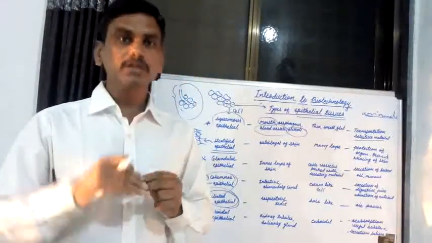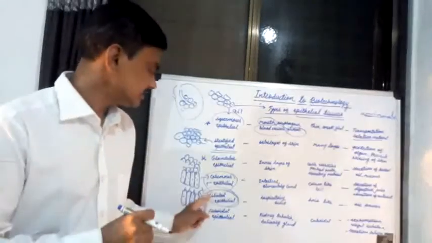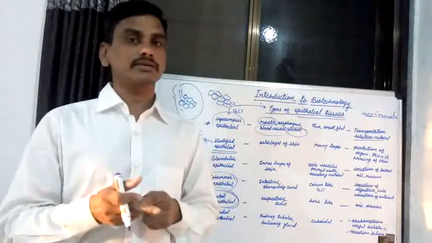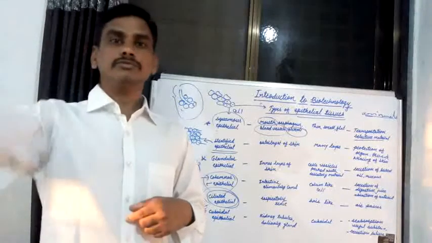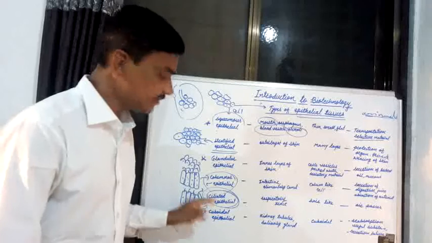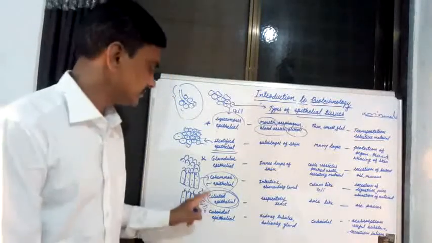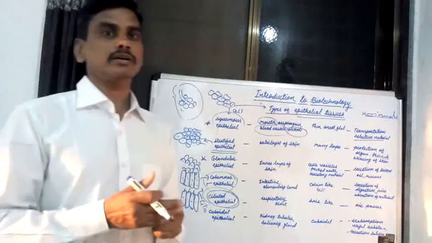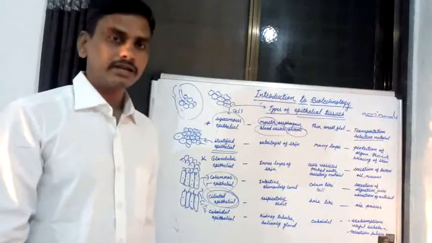Mucus, particles and other impurities are filtered out. The pure air, the oxygen, is pushed forward by ciliated epithelial tissue and passes towards the lungs.